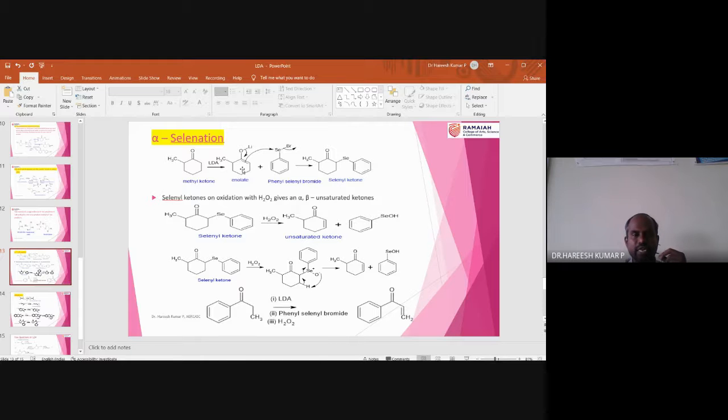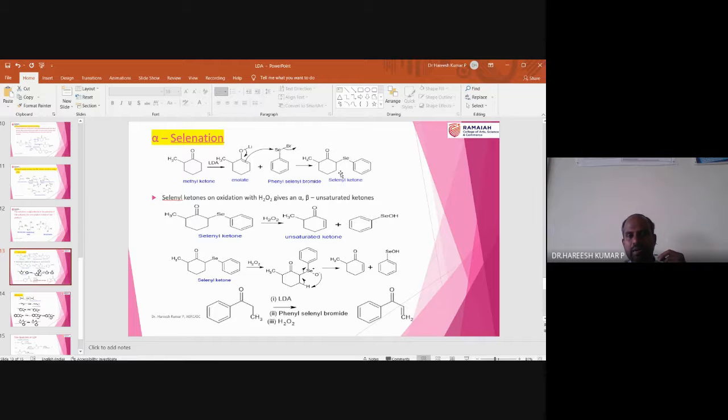Once the enolate is formed, this bond pair can come over here and there will be a new bond formation between this carbon and selenium. So what is the name of this compound? Phenyl selenyl bromide. So the Br, as the leaving group, will go and there will be a new bond formation between this carbon and this selenium. So that is how the compound is obtained.